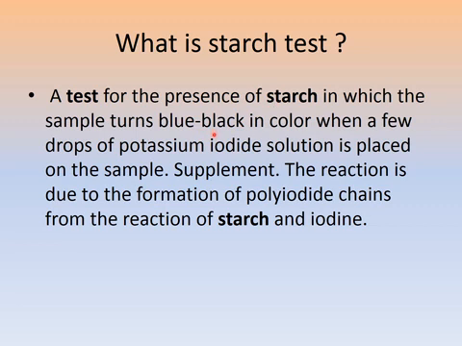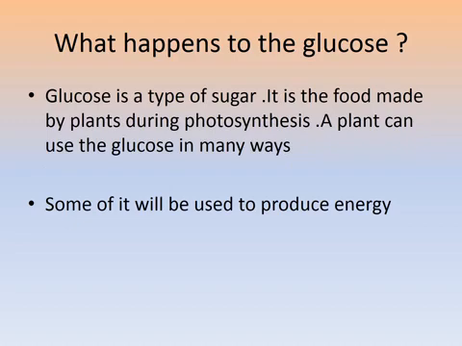it means there is no starch in the plant. The next question is, what happens to glucose? In the process of photosynthesis, we learned that glucose is produced by the plant. So what happens to that glucose? So glucose is a type of sugar. It is the food made by plants during photosynthesis.